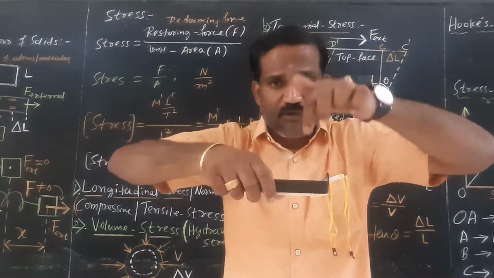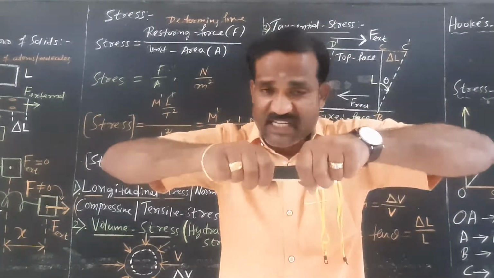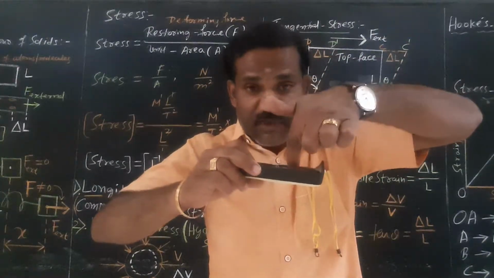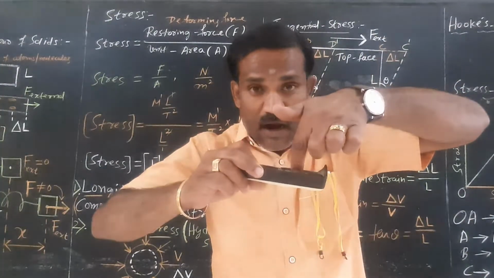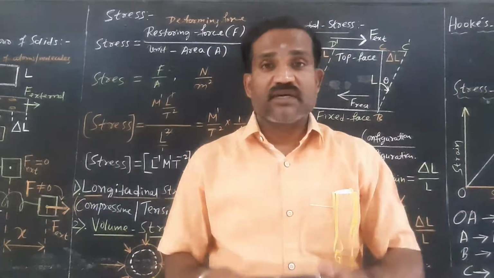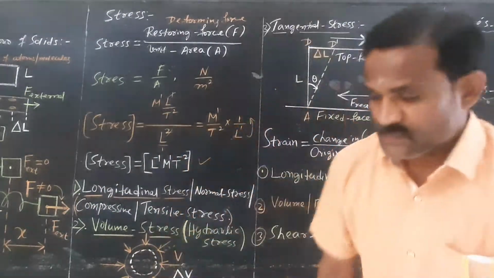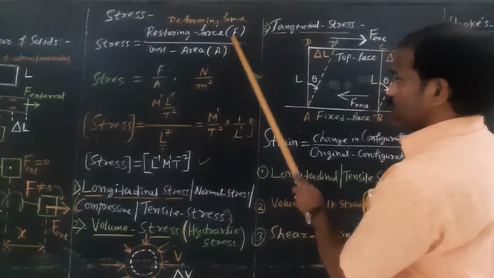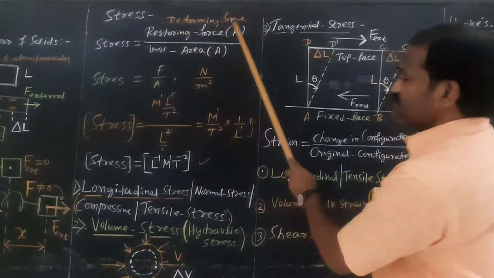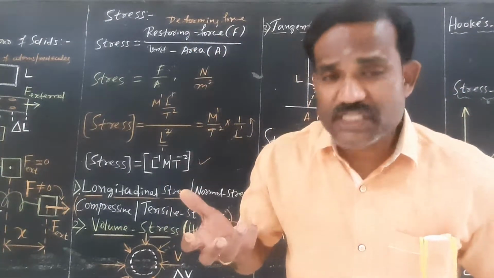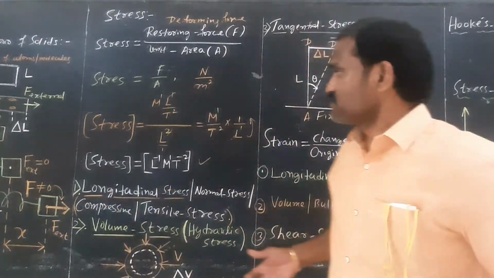When a body is acted upon by an external force, there is a change in shape and size of the body. How much of the internal force is set up inside the body per unit area against the deforming force is what is called stress. So stress is nothing but restoring force per unit area or deforming force per unit area. The magnitude of the deforming force is equal to the magnitude of the restoring force.